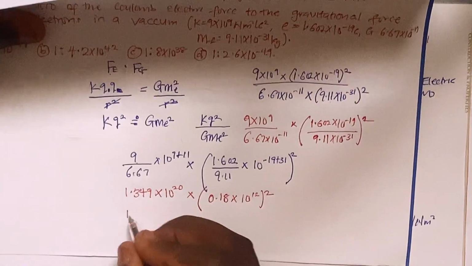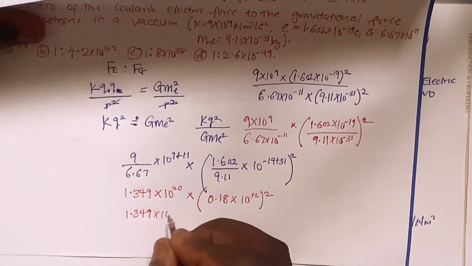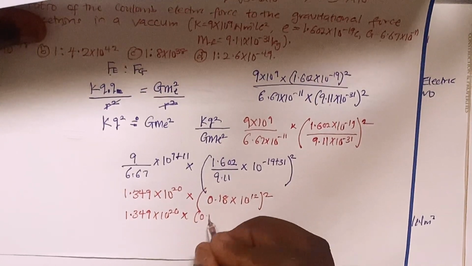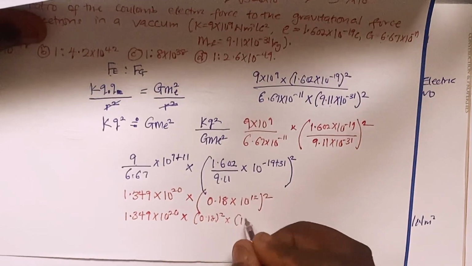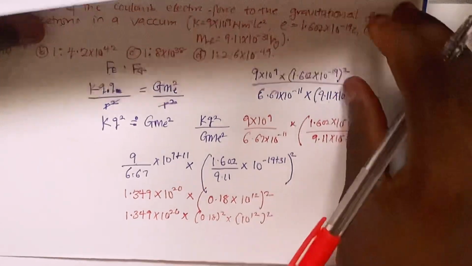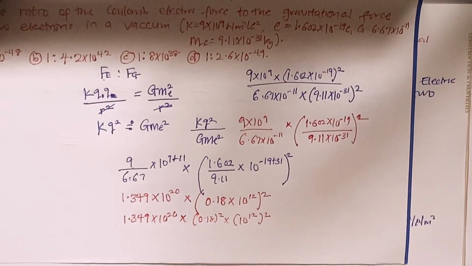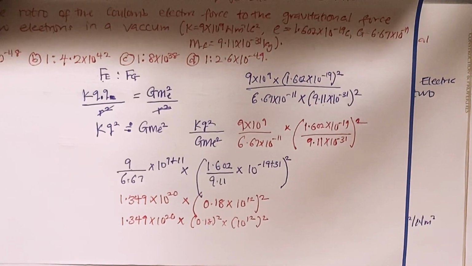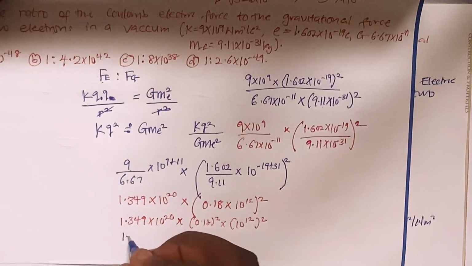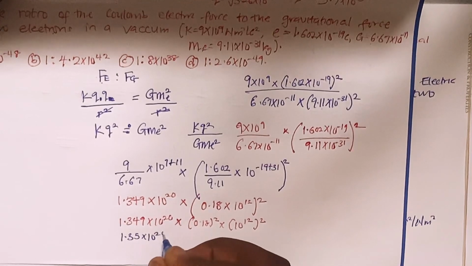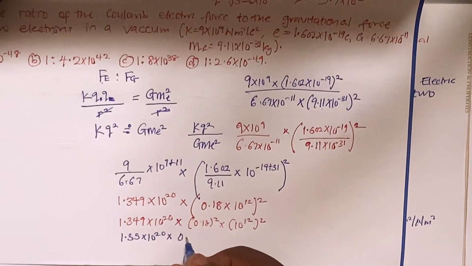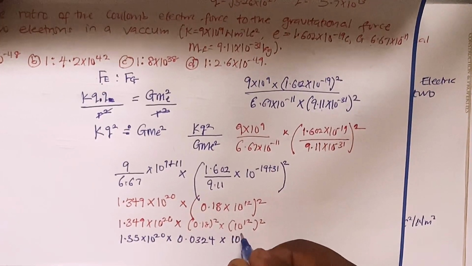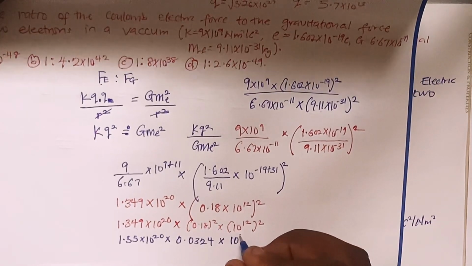So now let's simplify. 1.35 multiplied by 10 raised to 20, multiplied by 0.18 times 10 raised to 12, all squared. I'm going to have 0.18 squared, multiplied by 10 raised to 12 squared. Can you see this now? Let's simplify this. 0.18 multiplied by 0.18 is 0.0324. I'm going to have 1.35 multiplied by 10 raised to 20, then multiplied by 0.0324, then multiplied by 10 raised to 12 squared, that's 24.